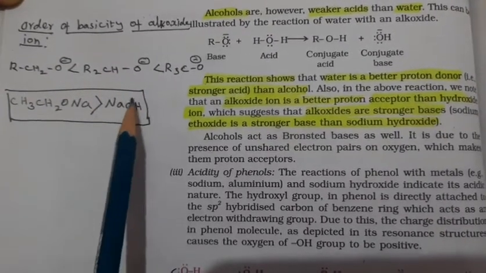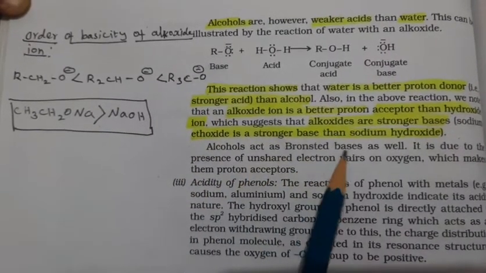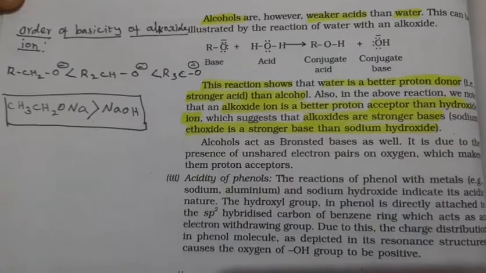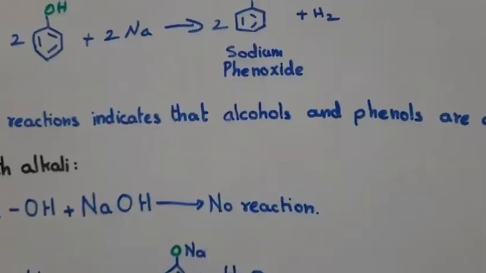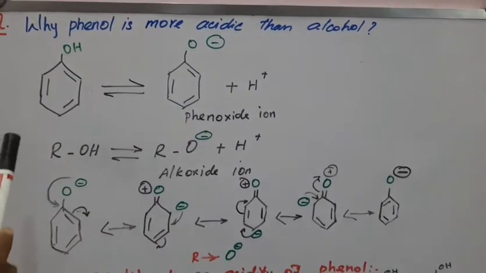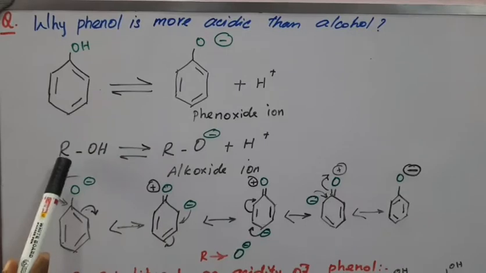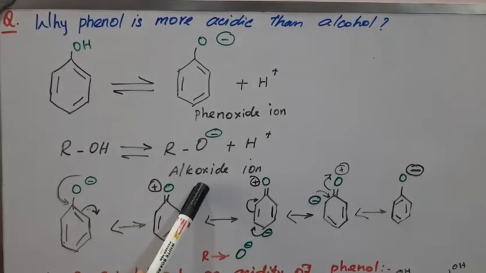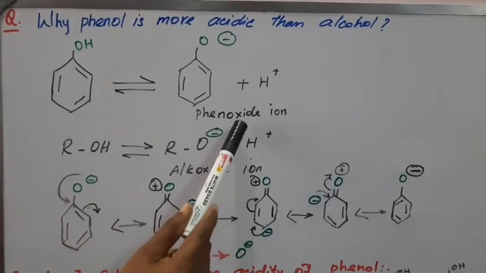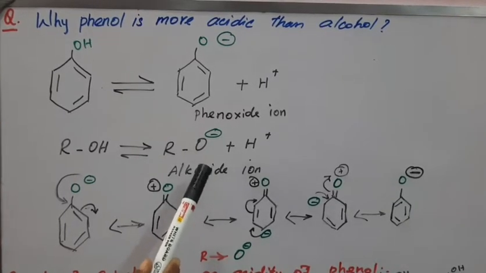Okay, so this is for one more question. Alcohol is a Bronsted base as well as an acid. Right. Why is phenol more acidic than alcohol? Phenol produces the phenoxide ion, alcohol produces the alkoxide ion. Comparing the phenoxide ion and the alkoxide ion, which one is more acidic?